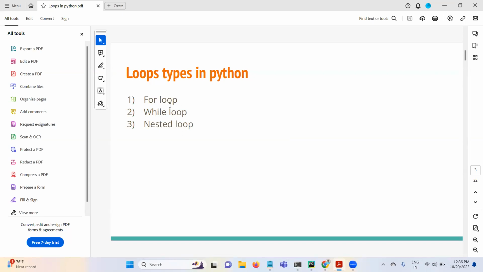Now, a loop is used to reduce redundancy. A loop is used to apply the same logic to different values by iterating over the loop. Loop in the sense it is something like this, guys. It's like this looping, right? Here the loop is started, here the loop is ended. Like that in a programming language also, a for loop is predefined. Based on, let's say, a list that contains 10 numbers, 10 times this loop is going to happen.